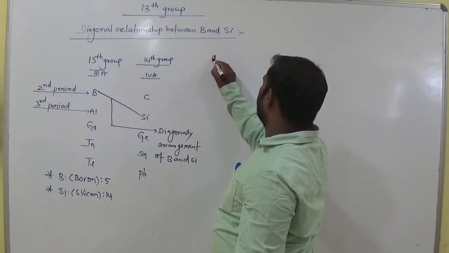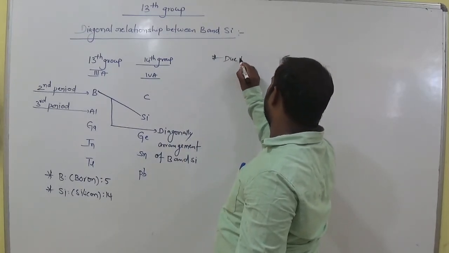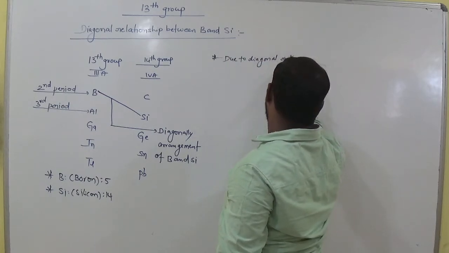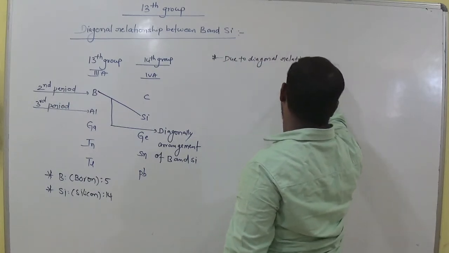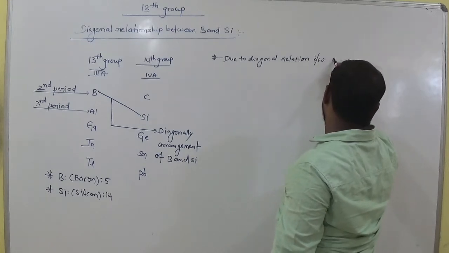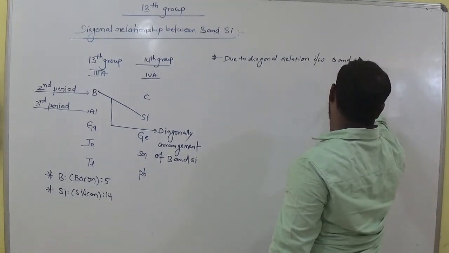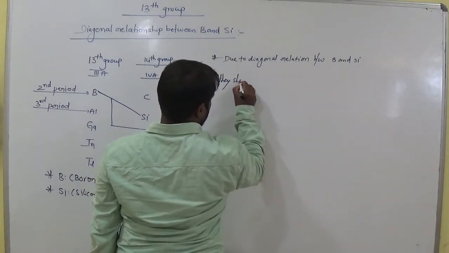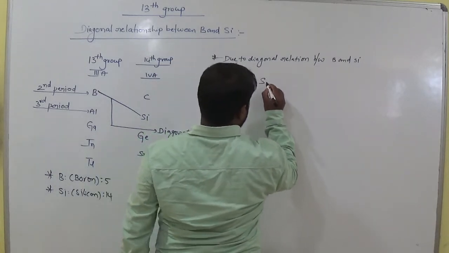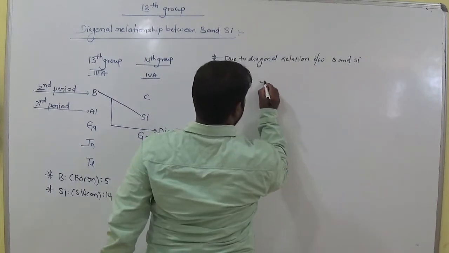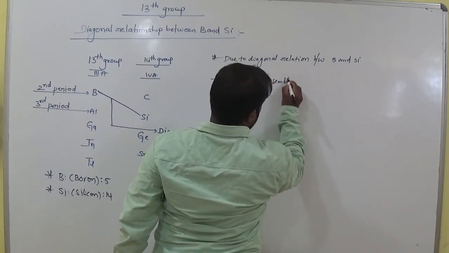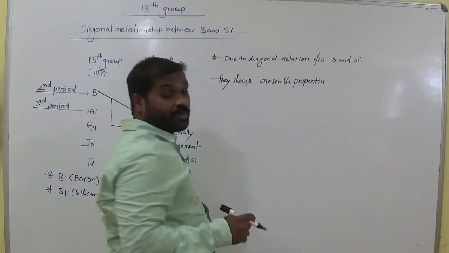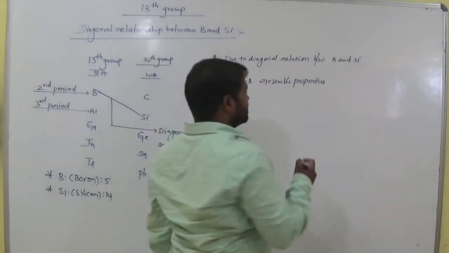Due to the diagonal relation between boron and silicon, they show resemble properties. Resemble properties means they show nearly similar properties.